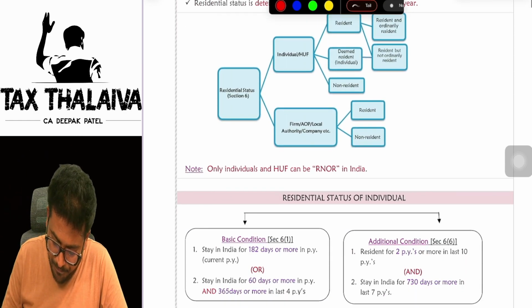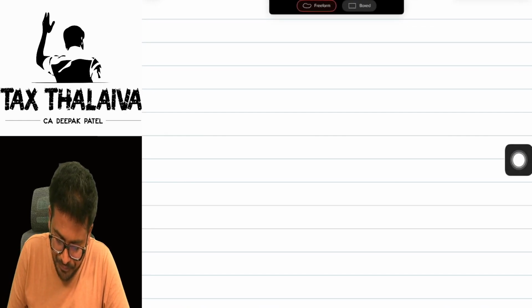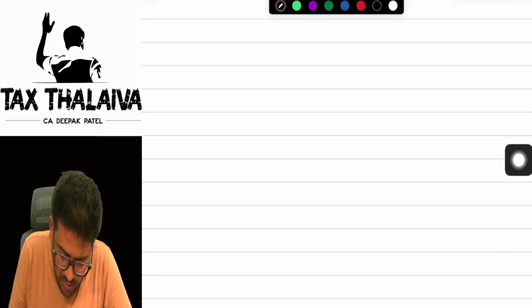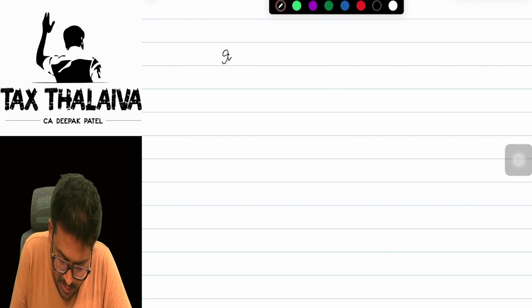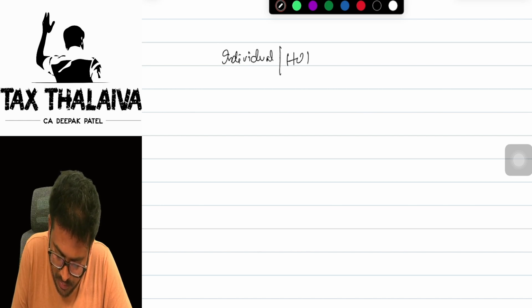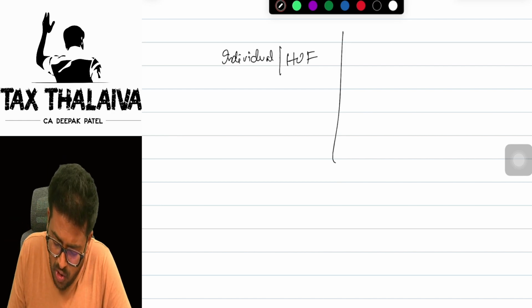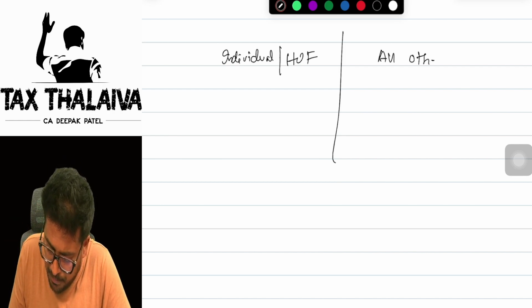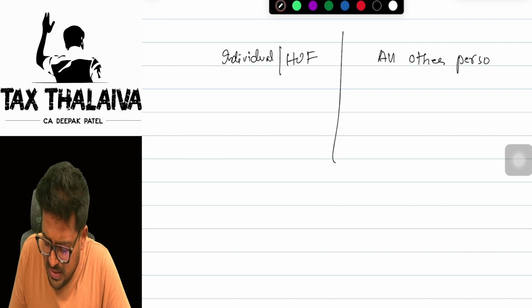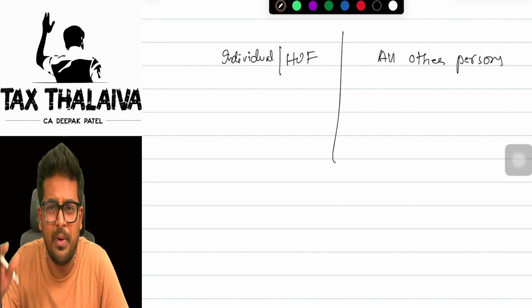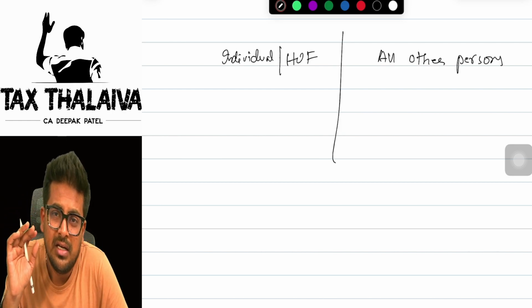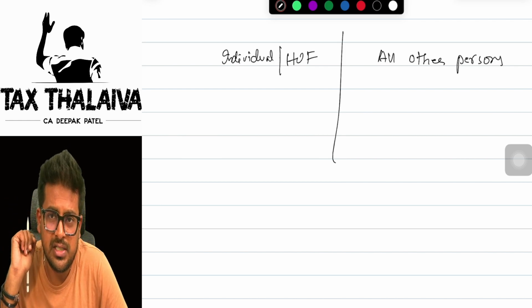Now, see, let me explain one thing. Only in the case of individual and HUF, there are three categories of residential status. In all other persons, that is firms, LLPs, companies, cooperative societies, whatever, there are only two categories of residential status.